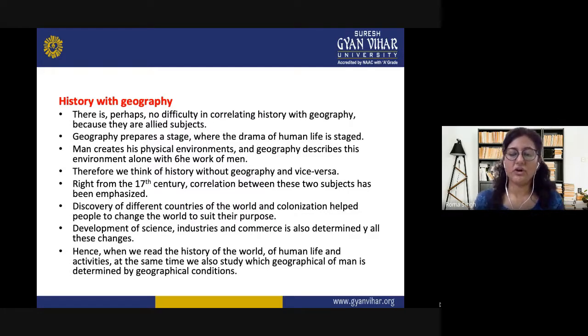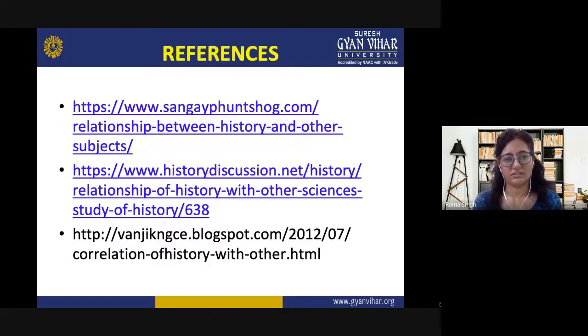The discovery of different countries of the world, the colonization, which helped the people to change the world to suit their purpose, the development of science, industries, and commerce, how they have affected it. Hence, when we read the history of the world, of human life and activities, at the same time we also study how the conditions of men are determined by geographical conditions.